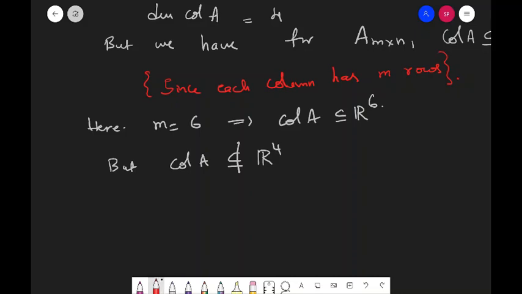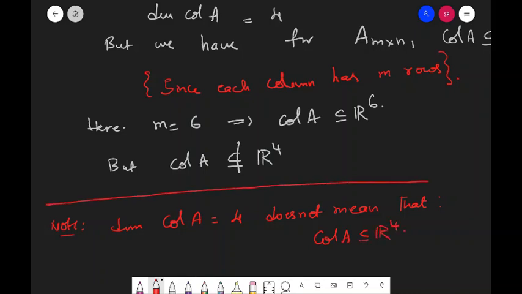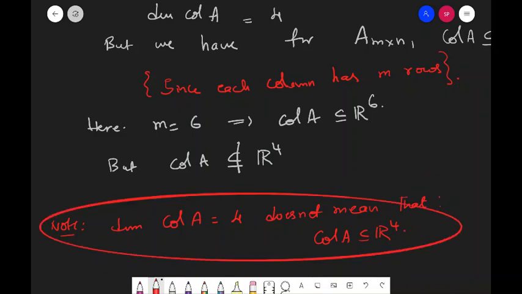So you can remember: dimension Col A is equal to 4 does not mean that Col A is a subset of R4. This you have to remember as a point after this problem.